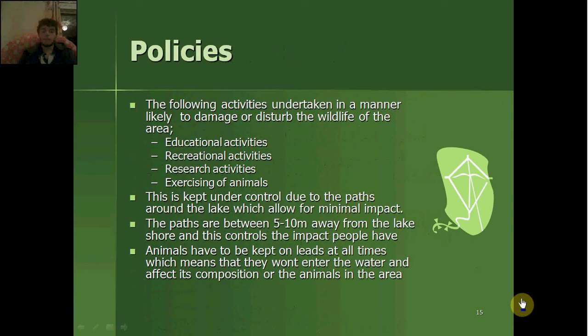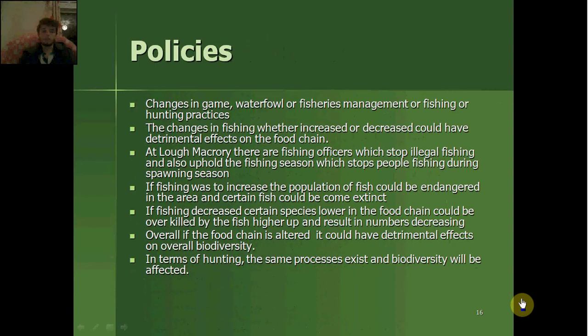Paths are between 5 to 10 metres away from the lake shore and this controls the impact people have. Animals have to be kept in leads at all times, which means that they won't enter the water and affect its composition or the animals in the area.